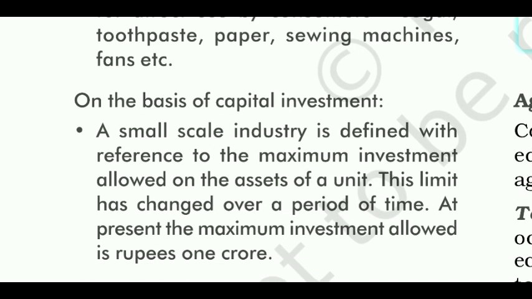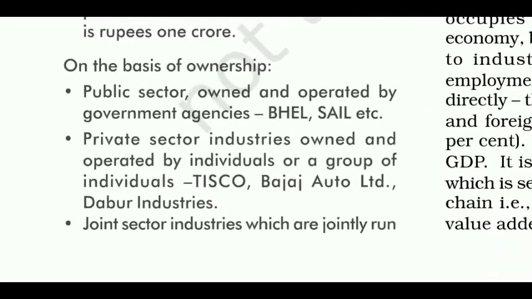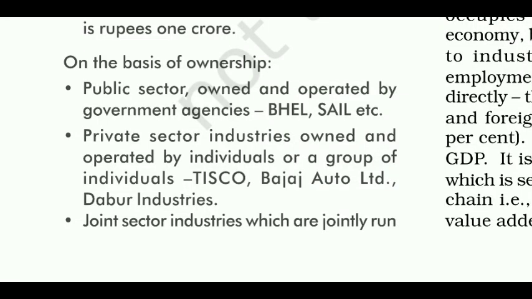On the basis of capital investment, a small scale industry is defined with reference to the maximum investment allowed on the assets of a unit. This limit has changed over a period of time. At present, the maximum investment allowed is rupees 1 crore. On the basis of ownership, public sector industries are owned and operated by government agencies, such as BHEL, SAIL, etc.